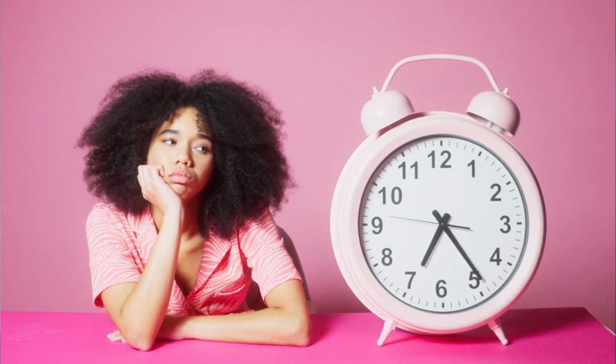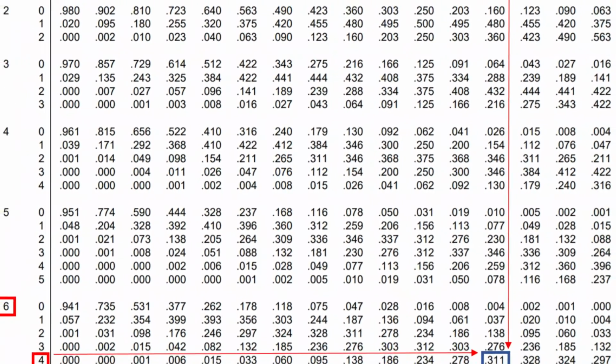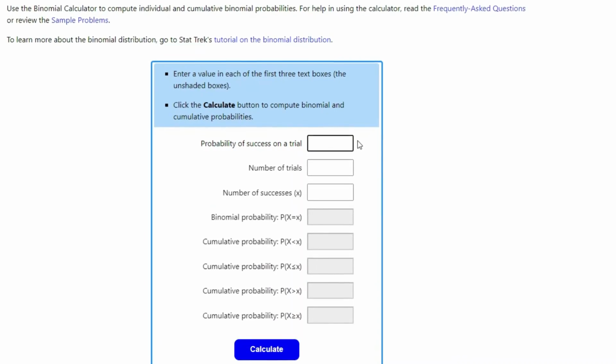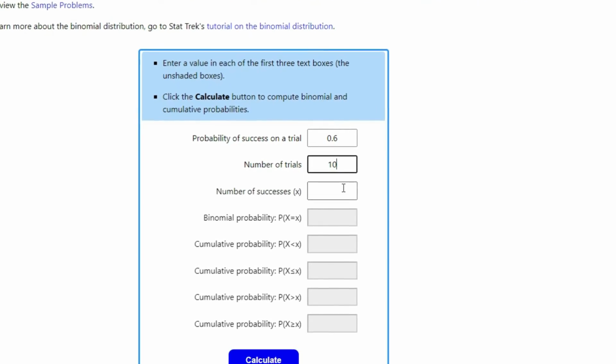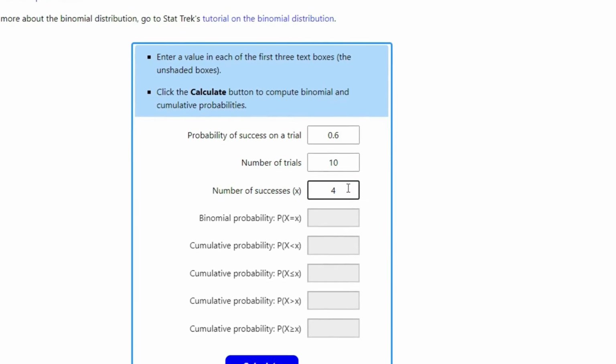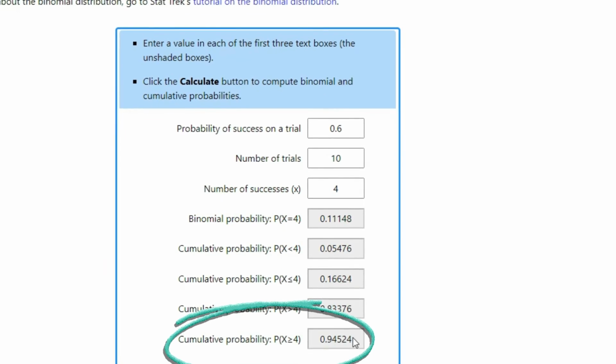Trying to sum probabilities in a binomial experiment can take a whole lot of time, so that is why we have cumulative probability tables, or software that can help us calculate the cumulative probabilities. I have this software that I used to use. To answer the question of the probability that X is greater than or equal to 4, all I have to do is substitute the value of p, which is 0.6 in this case, the value of n, and the value of r also, and this calculator is going to give me the value of the probability that X is greater than or equal to 4.